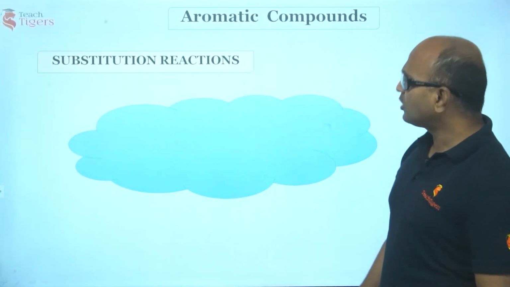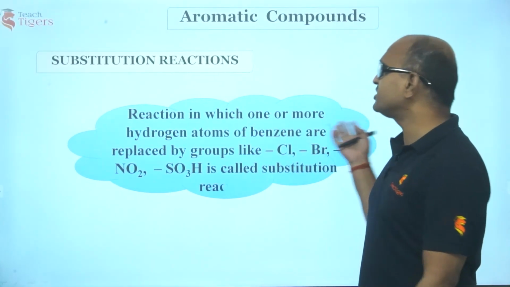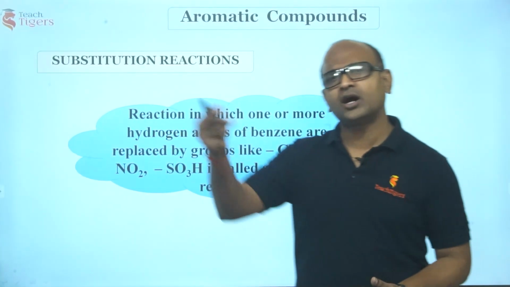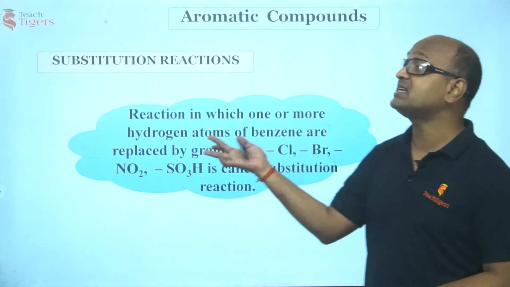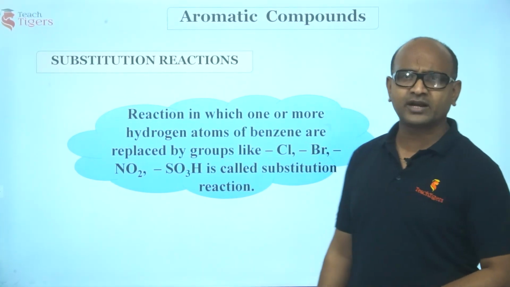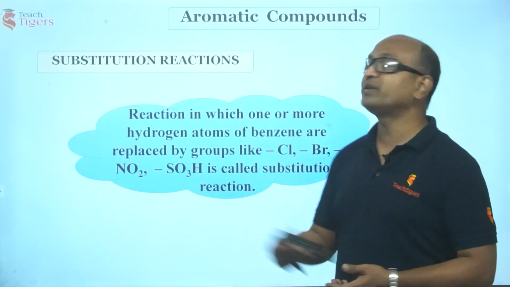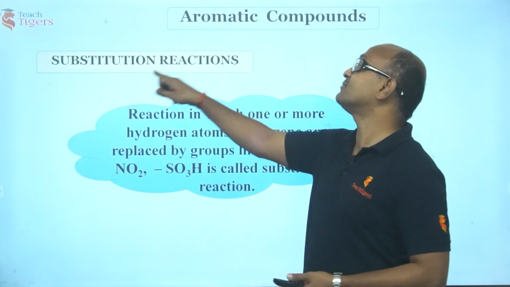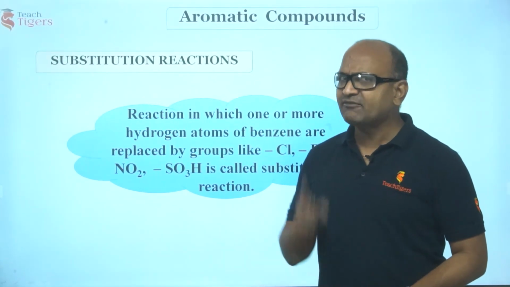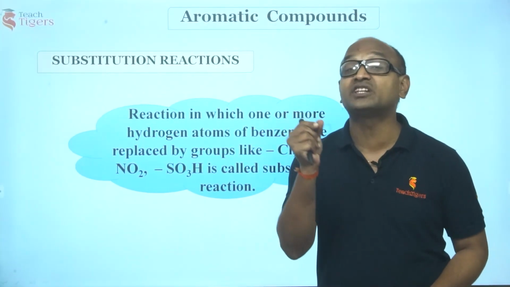Just see what we mean by substitution reactions of aromatic compounds. Reactions in which one or more hydrogen atoms, when you take excess of reagent, one or more than one hydrogen atom can be replaced by groups like chlorine, bromine, NO2, sulfonic group. Such reactions where hydrogen of benzene is replaced by these groups, we call aromatic substitution reactions. Now, I have already told you the reactant of an organic compound is called the substrate.